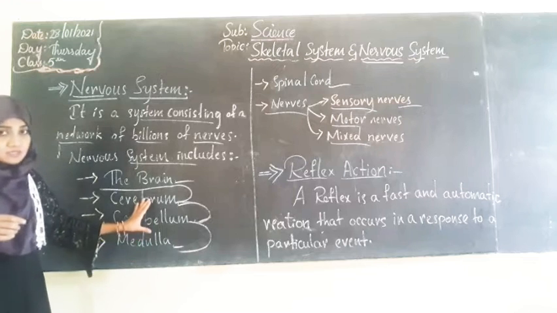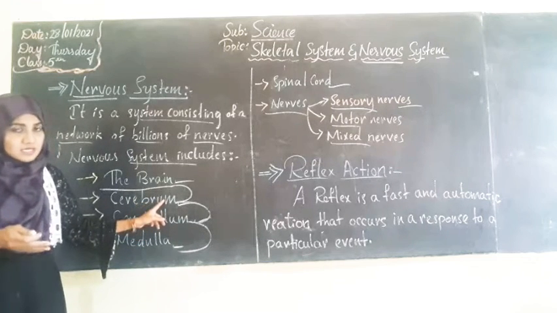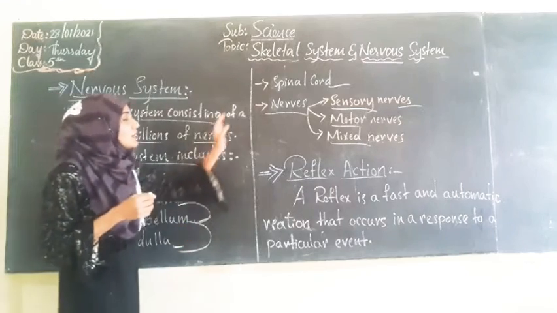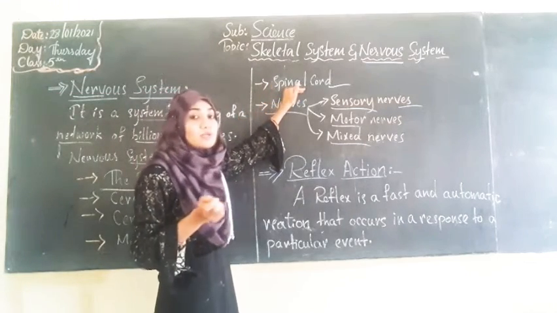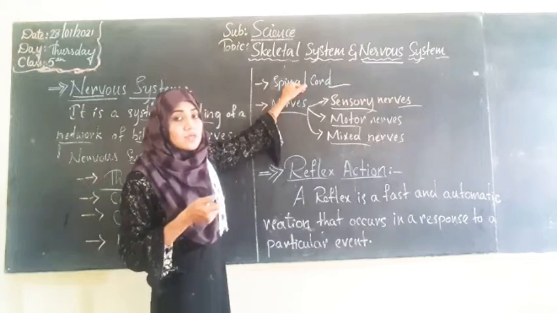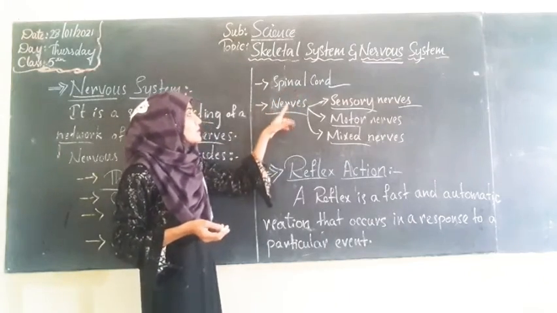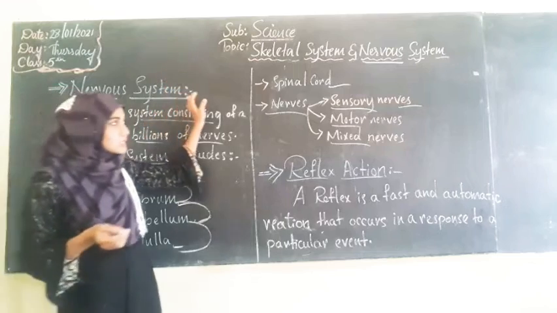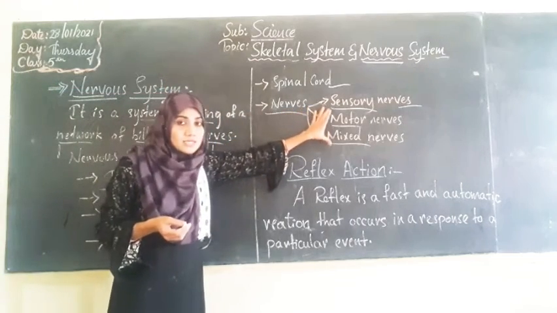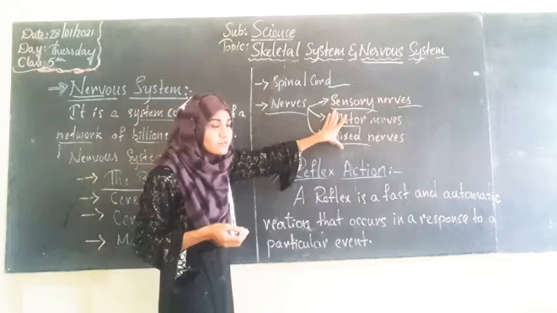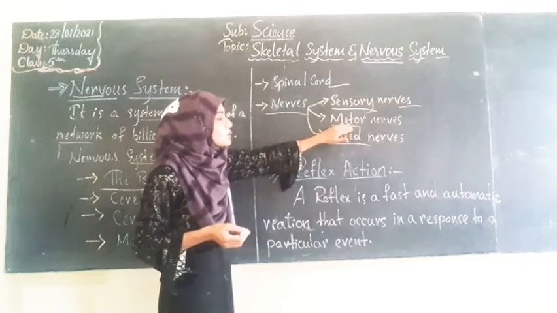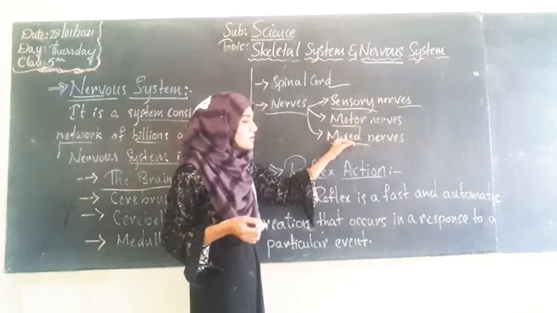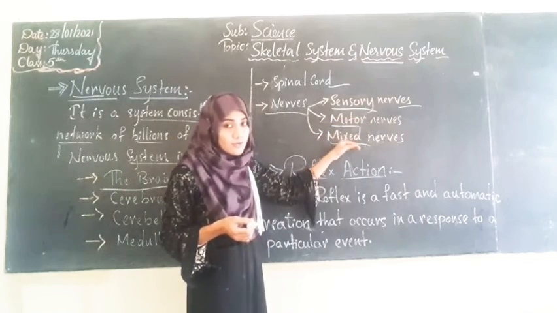About each of these with their structure we will study through graphical slides, and we will also see the location of the spinal cord, its function and its importance. The nerves comprising the nervous system are divided into three types: sensory, motor and mixed nerves. We will also see what is meant by sensory, motor and mixed nerves, and what their functions are.